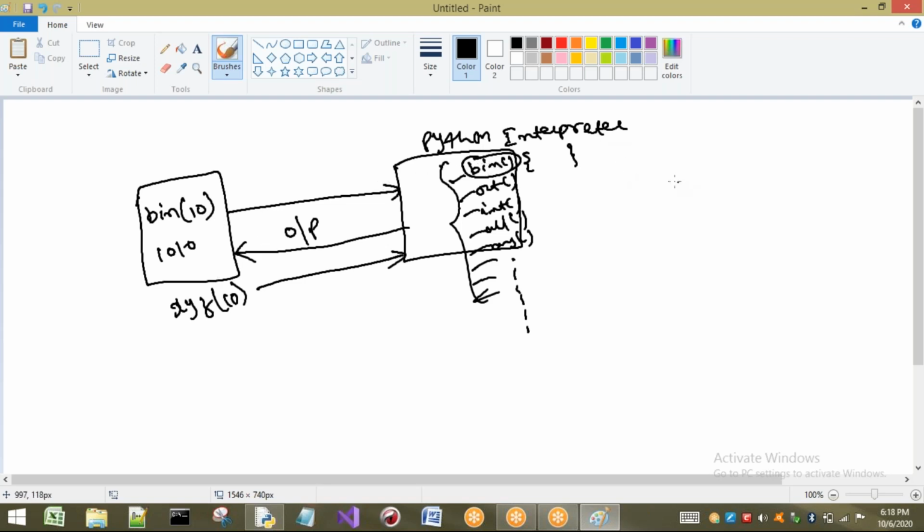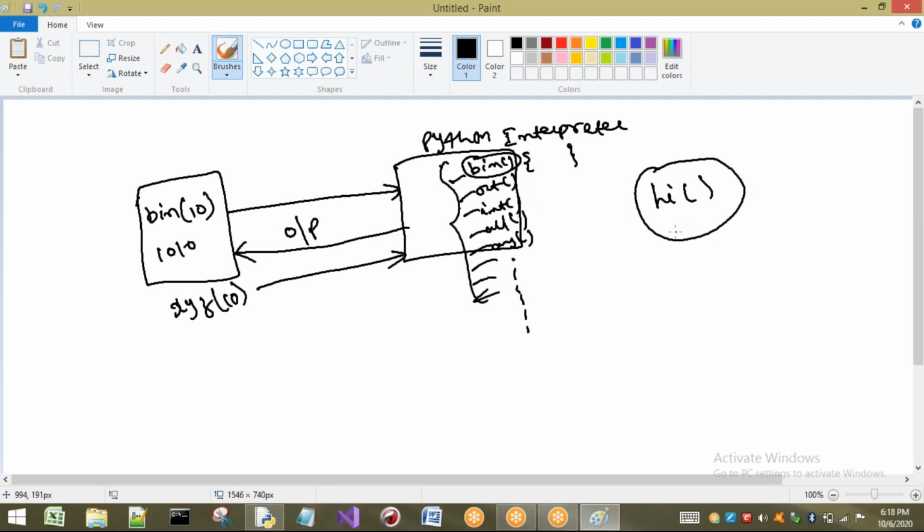Let us consider I want to perform an operation called hi. I want to write a hi message, so a hi function I want to write. Is it defined in our Python interpreter? Generally, it is not defined. It is not there in our Python interpreter.